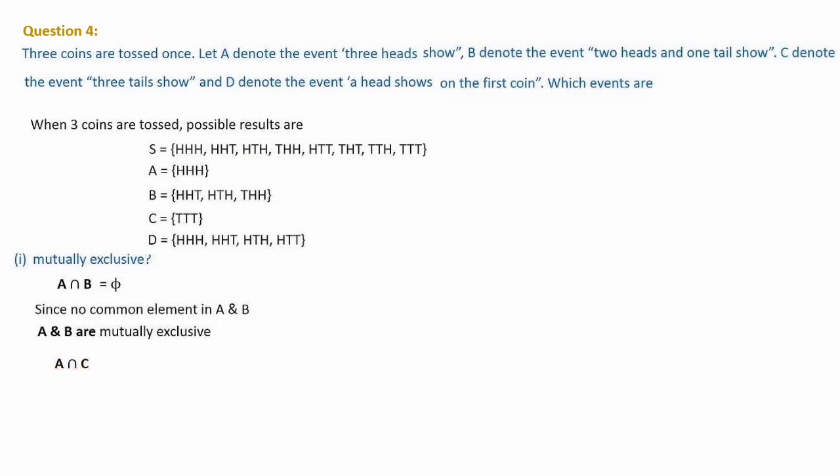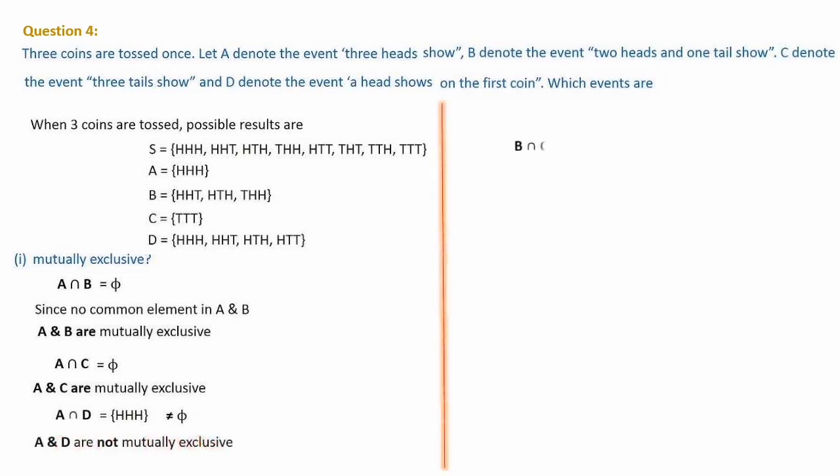Next, A and C we can consider, in cyclic order. When you check, A has HHH and C has TTT. There is nothing common, so A and C are mutually exclusive. Next is A and D, first and last. The first has HHH, and here also HHH is there. That means there is one common element, HHH, which is not equal to the null set. Because of that, A and D are not mutually exclusive.